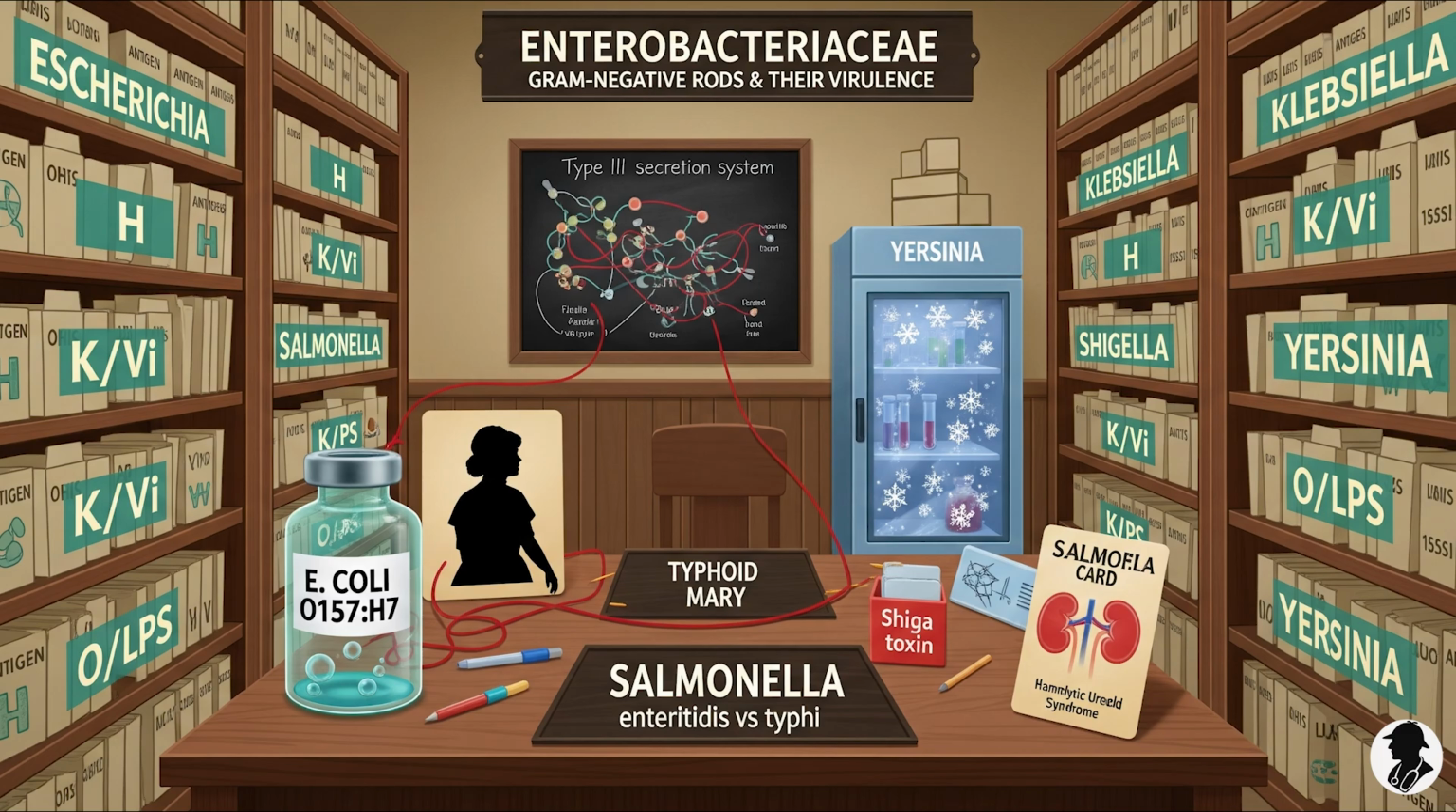And what's happening inside the gut? How does it cause this? Well, S. enterica attaches to the lining of the small intestine. It specifically invades the M cells in Peyer's patches.